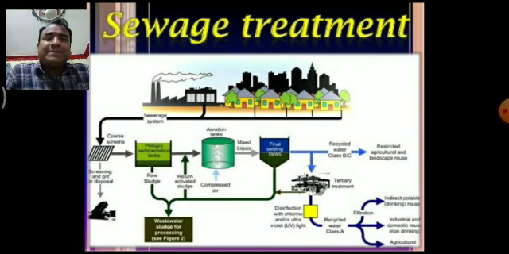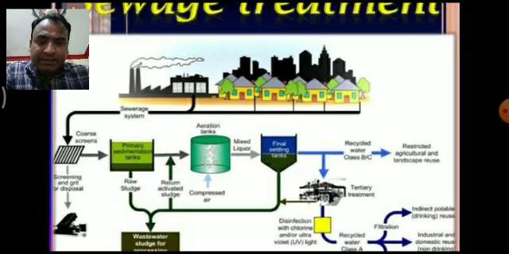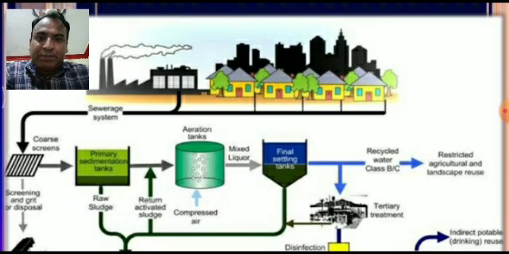Now, what is sewage treatment? In sewage treatment, we treat the waste that comes from households, industries and other activities. First, the sewage system carries the waste from the industries and the colony, and this waste comes to this point, where there is a separation of the solid materials: coarse screening and grit disposal.